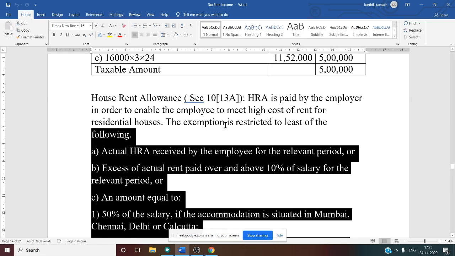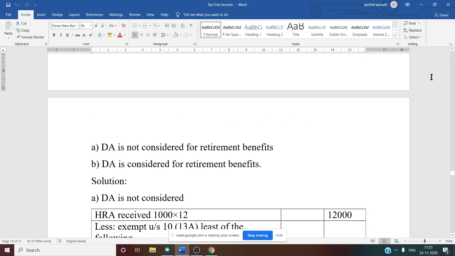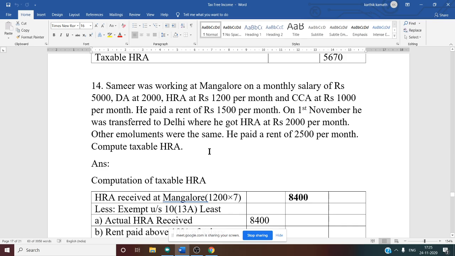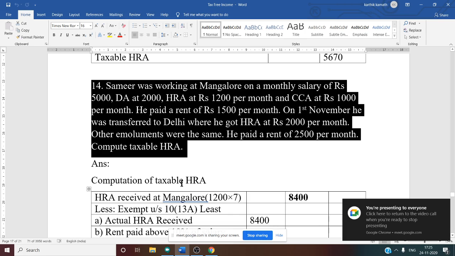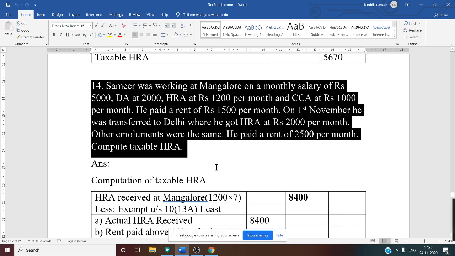So this is about the rule. Now we have to discuss problem number 14. You will understand after discussing this problem. Samir was working at Mangalore, so it is very clear where he stays. On a monthly salary of 5,000, basic per month is given as 5,000. DA, dearness allowance, is 2,000, also per month. HRA is 1,200 per month.